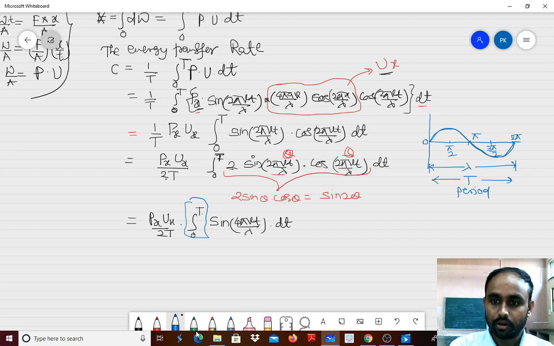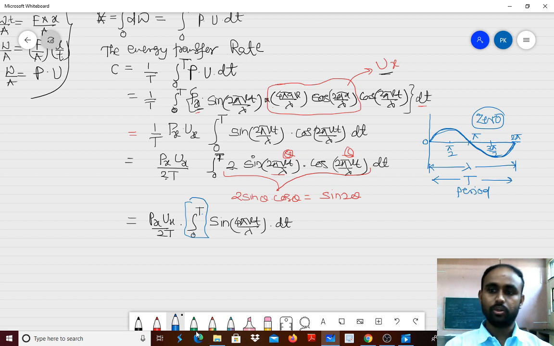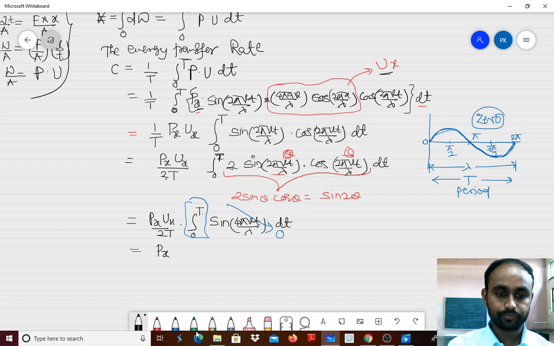In other words, the sine value of any angle over a complete cycle is always 0. So whatever this integration is, it will give the value 0. Therefore Px ux divided by 2t times the bracket, which is 0, will be 0.